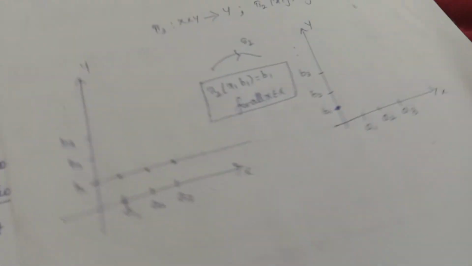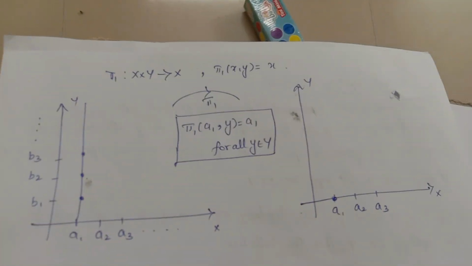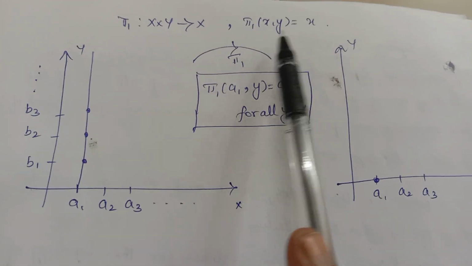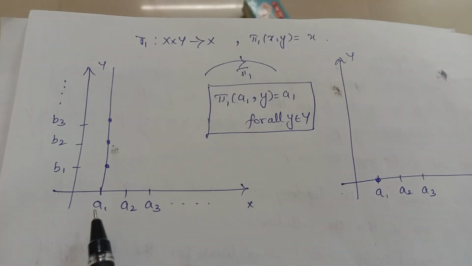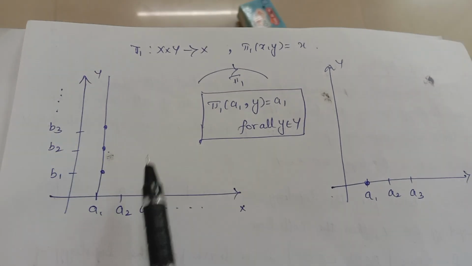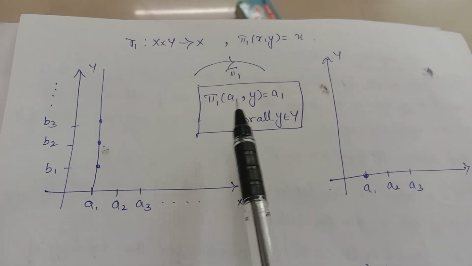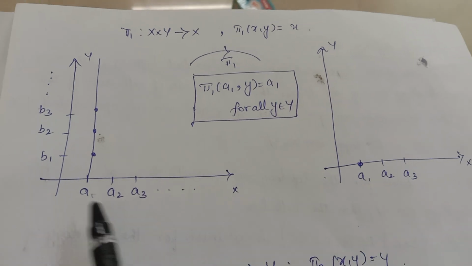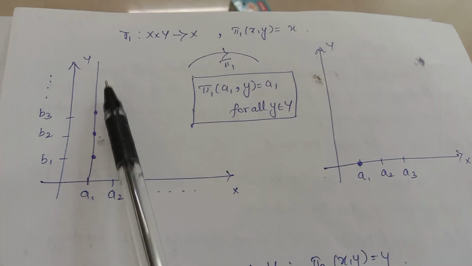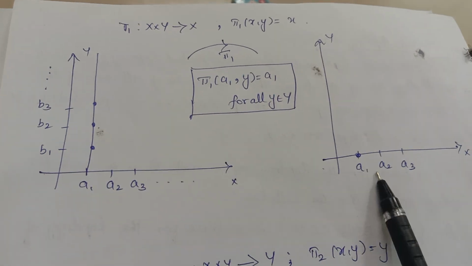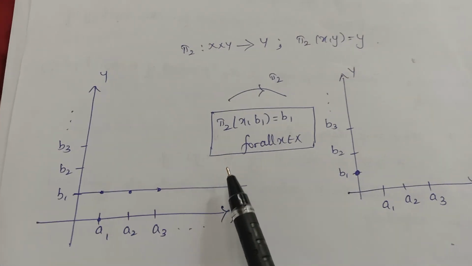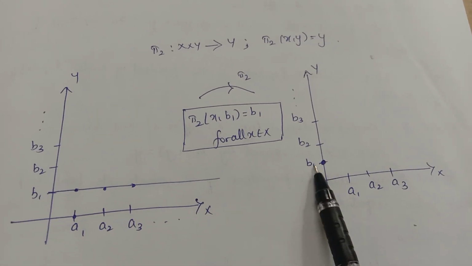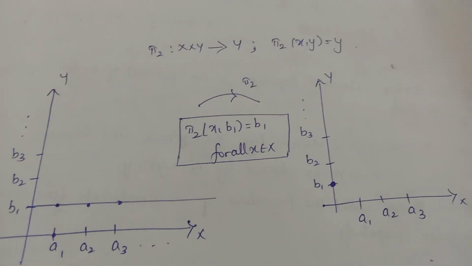Okay. Now let's visualize how to write this pi 1 and pi 2. See, pi 1 is from X cross Y to X, and it is defined by pi 1 of (x,y) equal to x. See, this is my X cross Y. All these elements here are a1, a2, and here are b1, b2. Pi 1 of (a1,y) equal to a1. All the elements along this vertical line will be mapped to the single point a1. Similarly, pi 2 of (x,b1) equal to b1, that is, all the points in this line are mapped to the single point b1. Okay, so these are called the projection mappings.